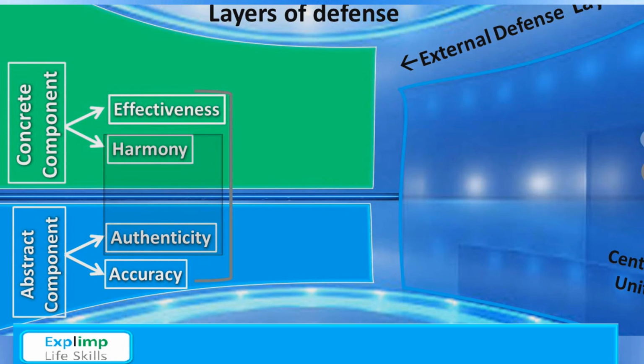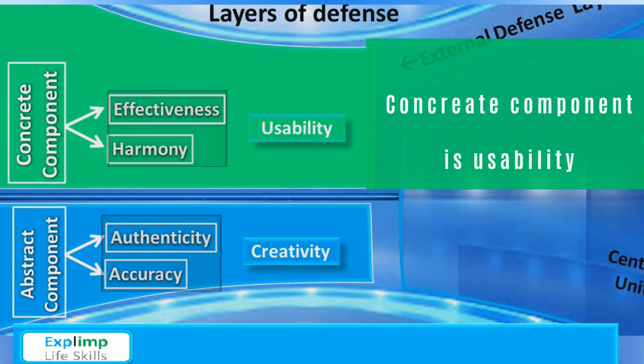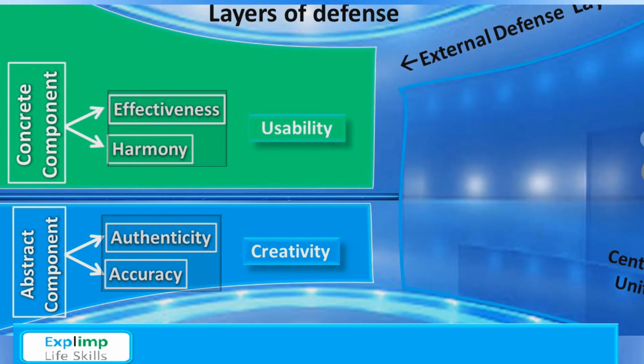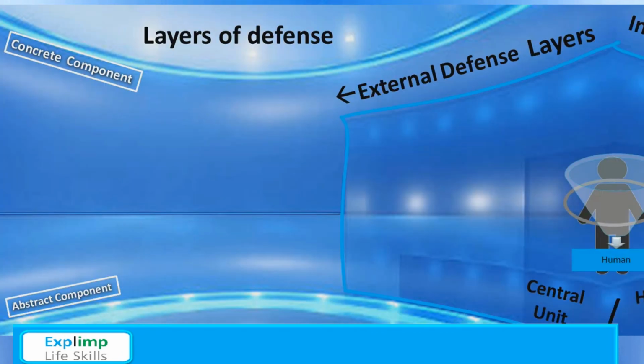In short, or in simple words, I would say abstract component is creativity and concrete component is usability. And what would be the bottom line? Create and use together to evolve together happily and successfully. Maybe these things will become codes. Now, I think we have a little bit understanding of the nature of a layer. External layers of defense are many in types, kinds, and forms. Here, we will discuss only some of them so that we could use them against pandemic as an emergency.